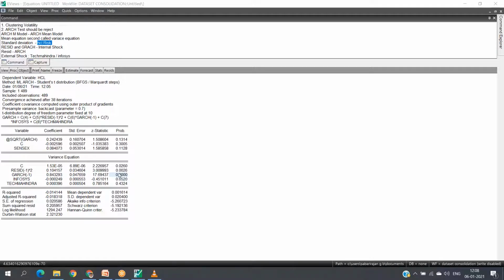So here, in both ARCH and GARCH, the probability value, that is the p value, is going to be less than 5, where we are rejecting our null hypothesis. What was our null hypothesis? ARCH and GARCH don't have any impact on the HCL return. We are rejecting that. That means HCL return has ARCH effect as well as GARCH effect. And these two are internal shock.